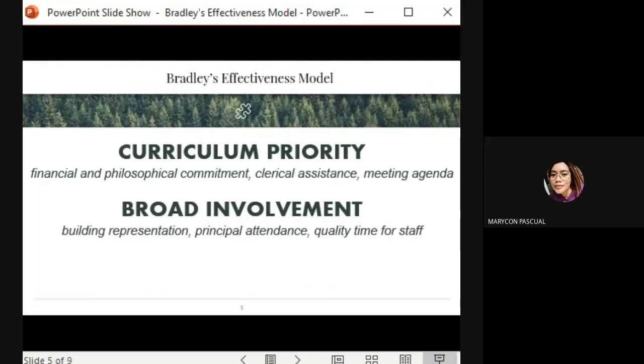Further, other people may be involved in the curriculum development as long as they are aware of their roles or functions in the given meeting.